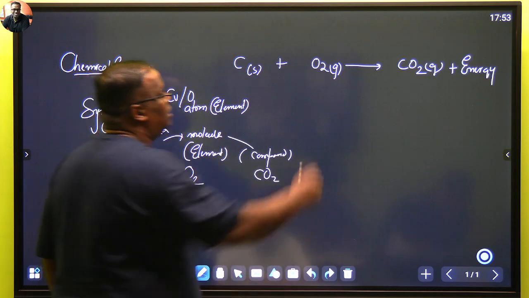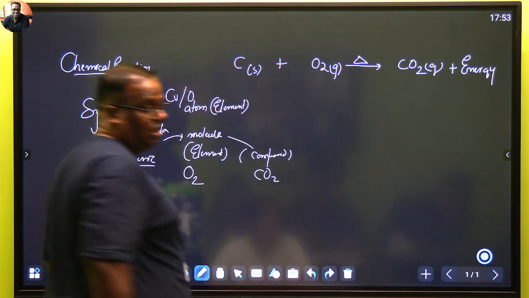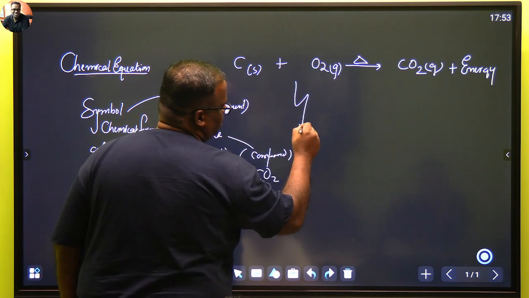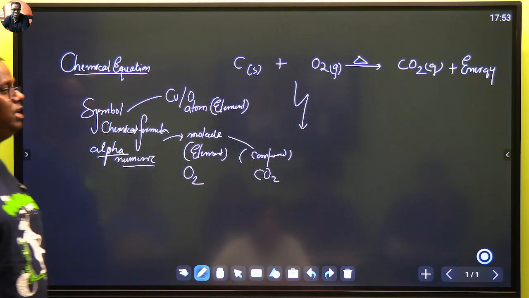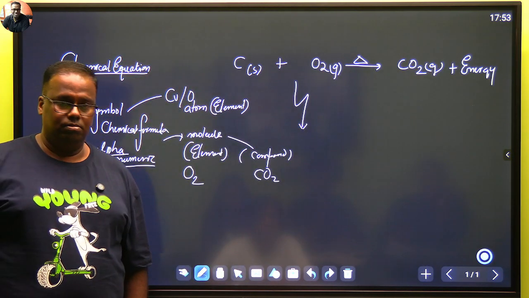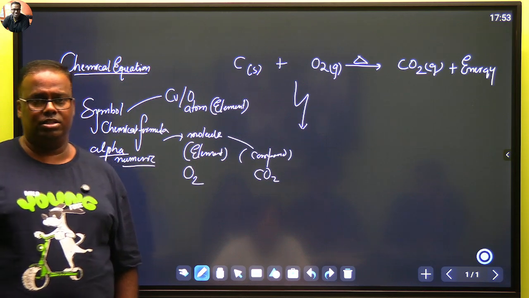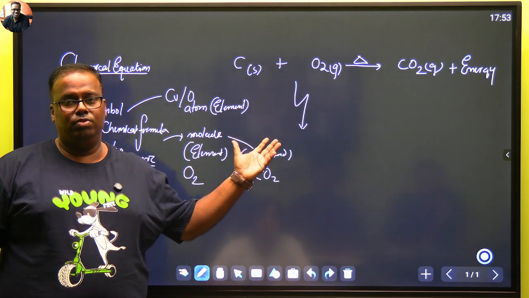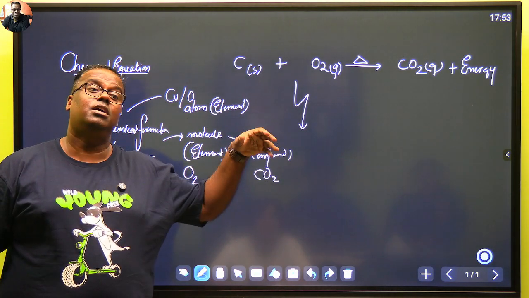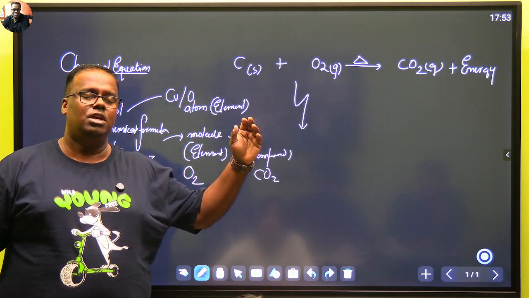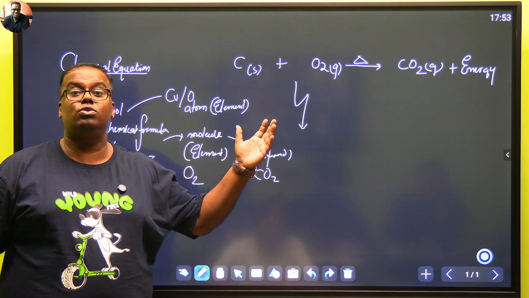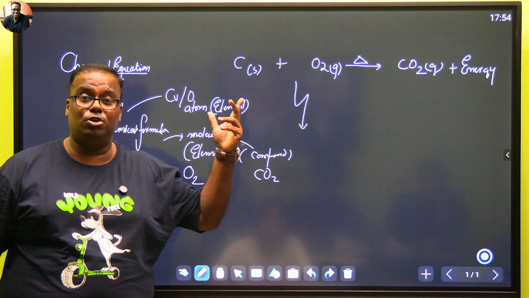Would you have to heat this equation? Yes, obviously you have to heat. Heat is shown by delta. The way we show sunlight is like this. This is shown as sunlight. This is shown as heat. Then electricity, you write it as electricity. Then there can also be the presence of catalysts. If there is a catalyst, जैसे हमने कहाँ पे देखा था, we saw this in acidified K2Cr2O7 or KMnO4 or K2Cr2O7 in organic chemistry. Potassium dichromate.